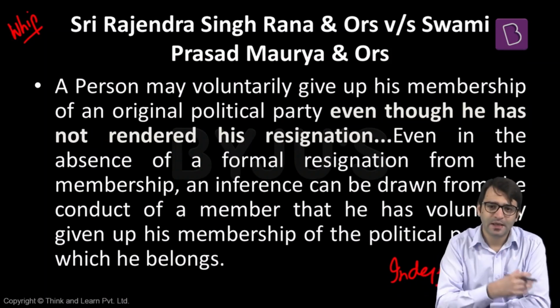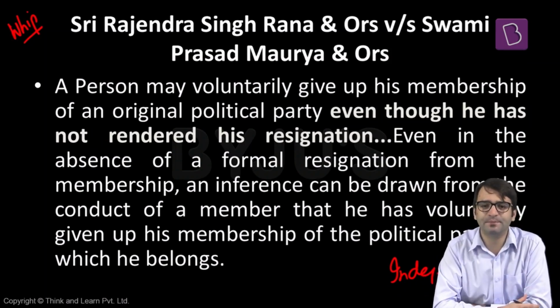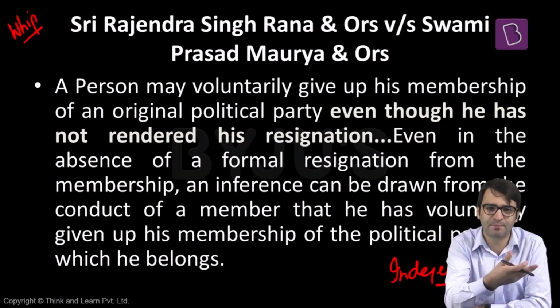Then came Amar Singh again into the picture. He was expelled by Mulayam Singh Yadav when he was the head of the Samajwadi Party. He approached the Supreme Court. The Supreme Court treated him as an independent member of the Rajya Sabha.